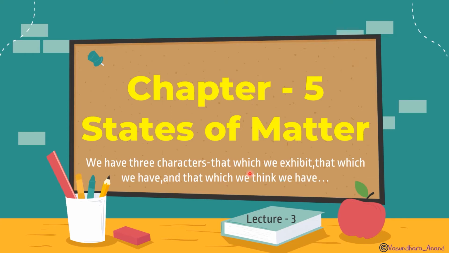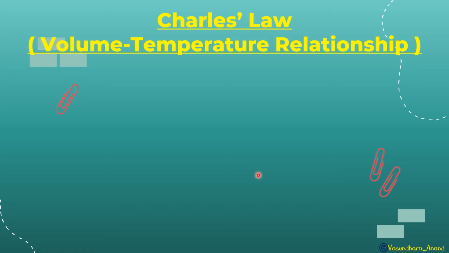Chalo, let's move to our chapter. Today we will do Charles' law, that is the volume temperature relationship. In the last class, in Boyle's law, that was the pressure volume relationship, isn't it? Today, volume temperature relationship. So in this, it gives the temperature volume relationship at constant pressure. And we know that whatever we do at constant pressure is called isobaric, isn't it? So the graph which we will plot will be considered as isobars.